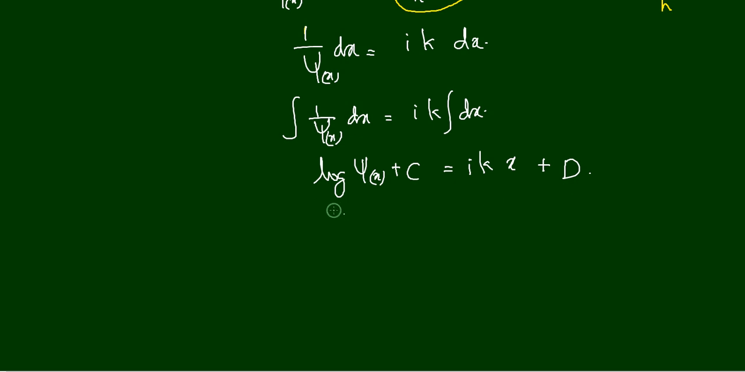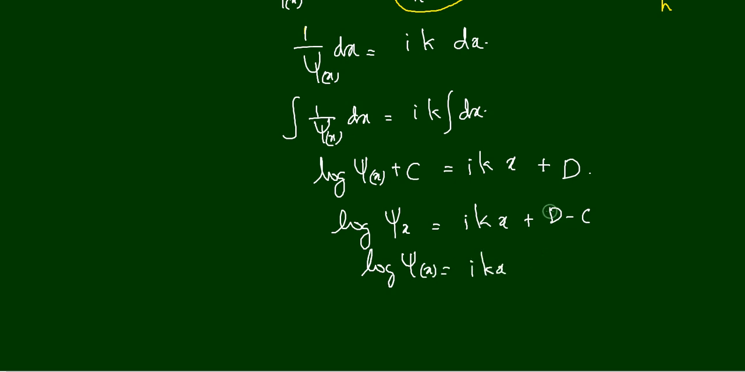So let me write it like log psi x is equal to ikx plus d minus c, right? So log psi x is equal to ikx plus d minus c, and d minus c can be taken as another constant. Let me put it as b, where b is equal to d minus c.